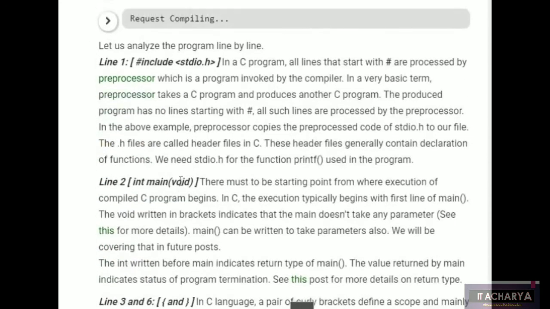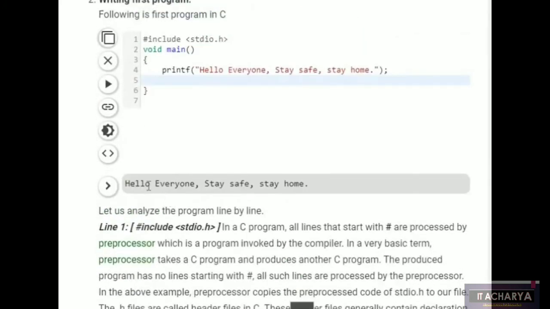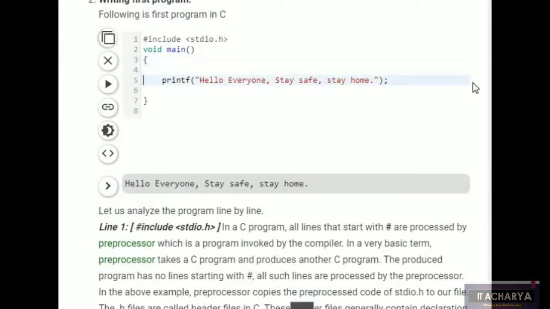See here, the play button is there, which denotes the execution of the program. The compiling process has started and is going on. So see, hello everyone, stay safe and stay home. That is it, just a simple printing program. By just putting some words or a sentence within printf, within the brackets, within double quotes, and closing that statement with a semicolon, you can print anything that you want.